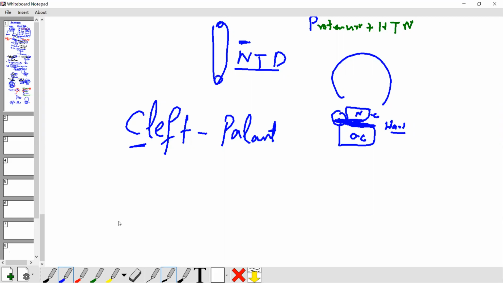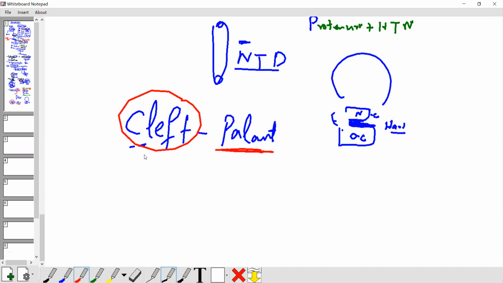Here there is some defect. The baby has an opening, and the upper lip of the baby is also not formed. It's known as cleft palate. Cleft means some space between the palate. It's an opening in the palate. Understand? Cleft palate is also a side effect of anti-epileptics in pregnancy.